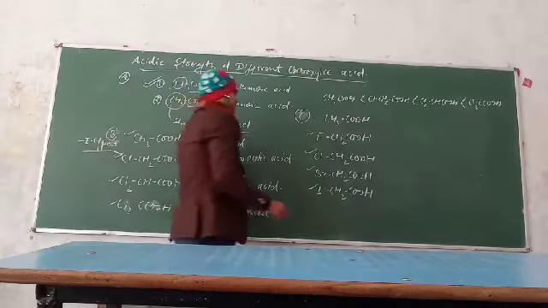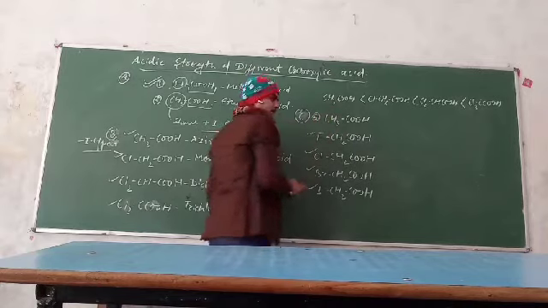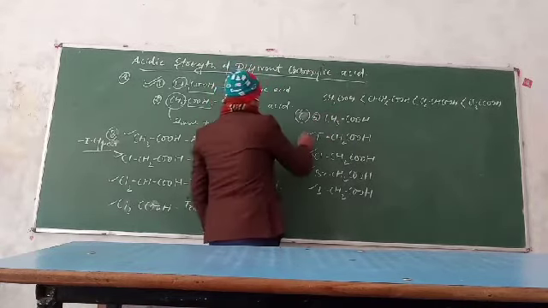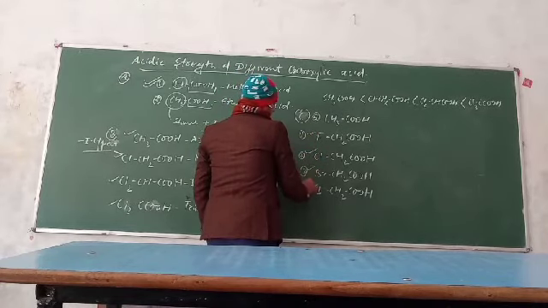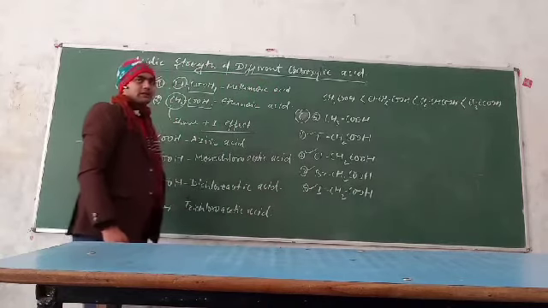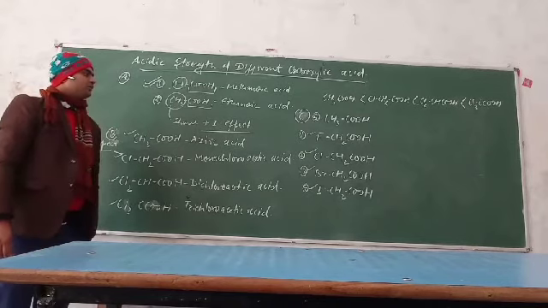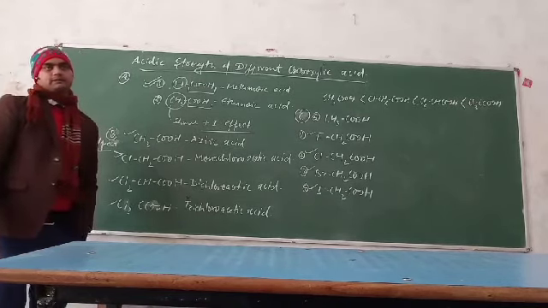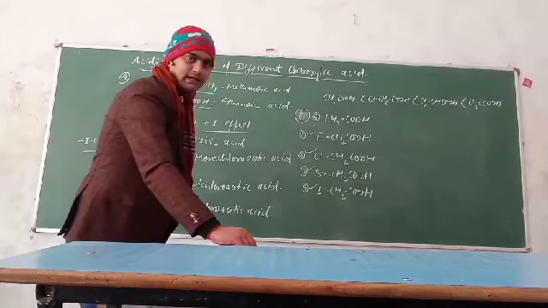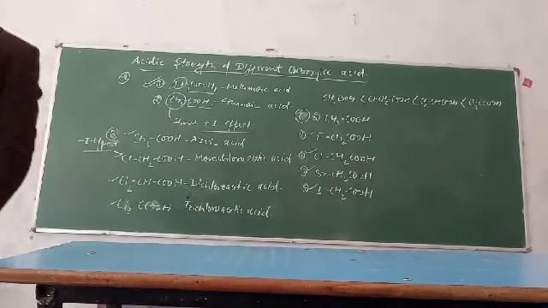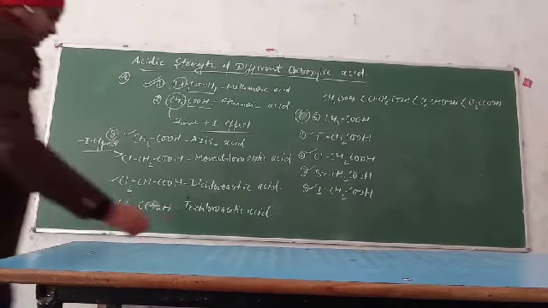Clear? So in all these compounds, the last point will be given to the acetic acid, that is the fifth number point. The first point is given to the fluoroacetic acid, then chloro, then bromo, and then iodo. Clear? So the acidic strength of the fluoroacetic acid will be very high in comparison to the chloro, bromo, iodo and acetic acid. Clear? Now we talk about the acidic character in case of the benzoic acid. Clear? Let me explain.